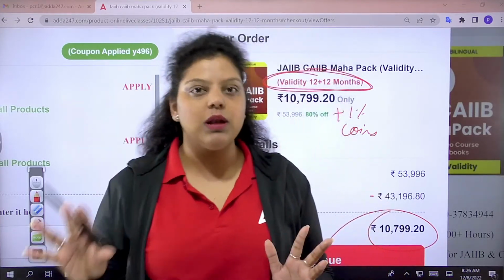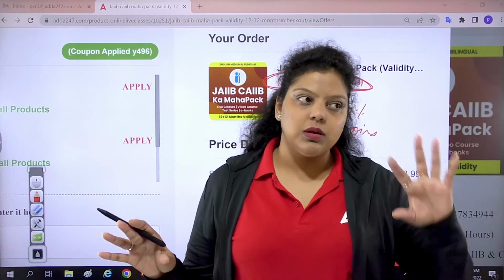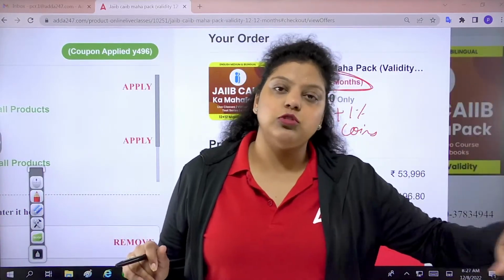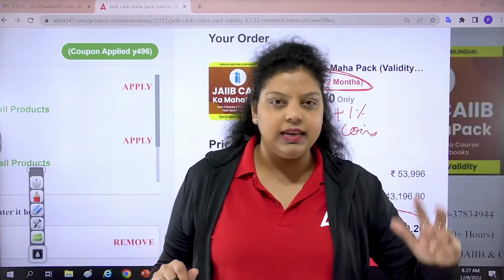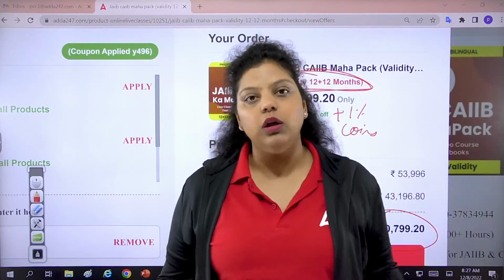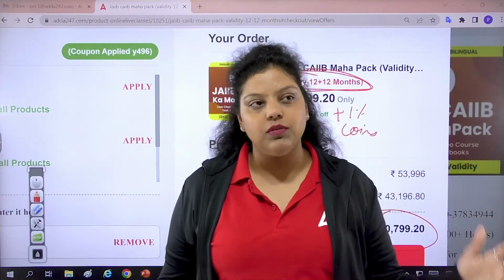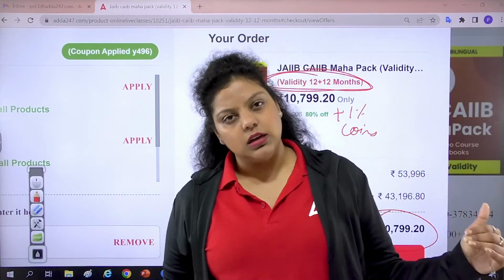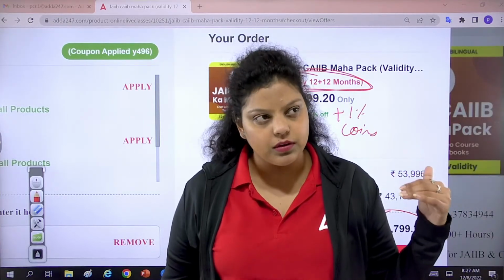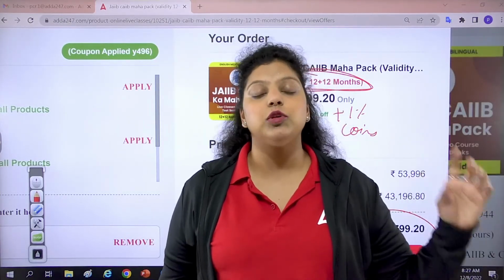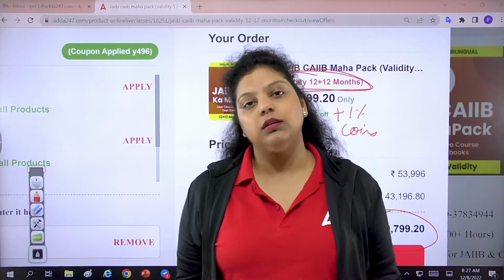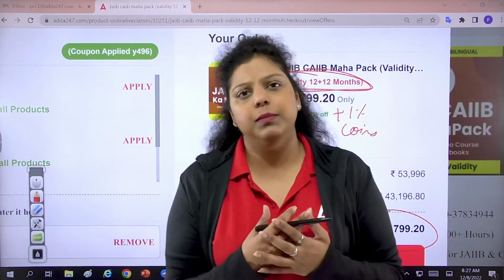The target batch is covering only one batch from the JAIIB section, but the Mahapack will cover all the JAIIB batches, all the CAIIB batches, bilingual, English medium, all test series, all e-books, the live conceptual classes, and then the case study batches, the revision batches. Apart from that, the MCQ batches, everything will be covered here.